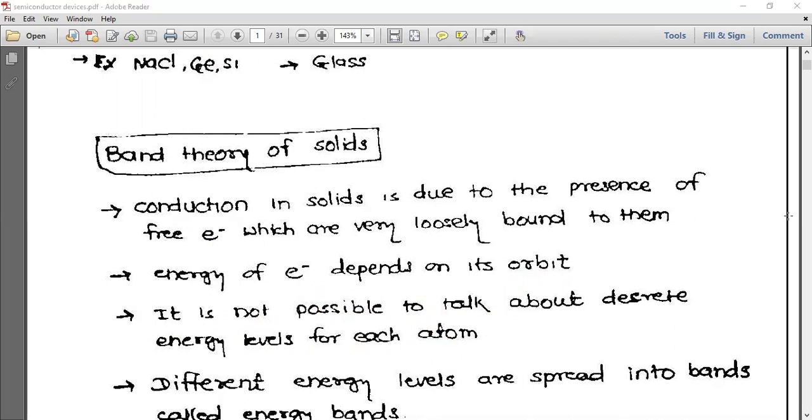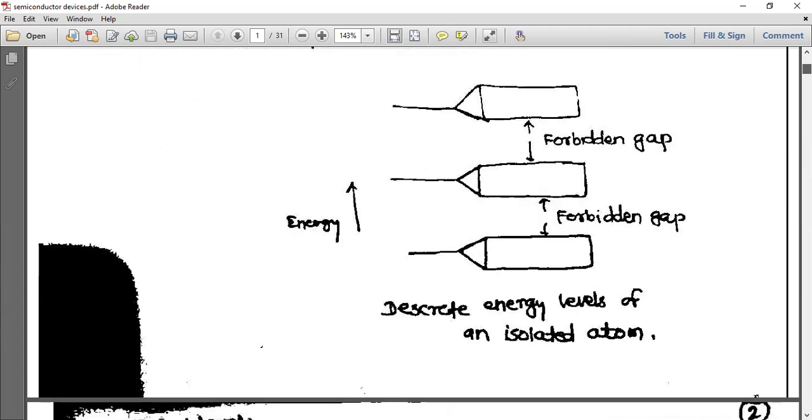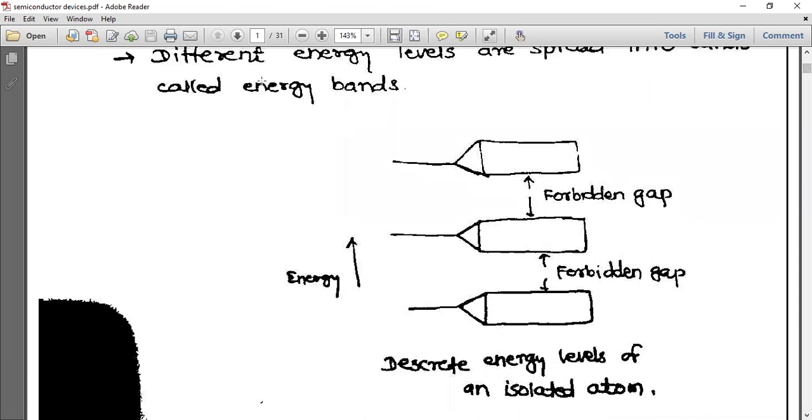Okay, next one. Different energy levels are spread into bands called energy bands. Whatever these energies are, they have spread into bands, and those bands are your energy bands. Now see here, energy. This is the forbidden gap. You can see these are all the discrete energy levels of an isolated atom.